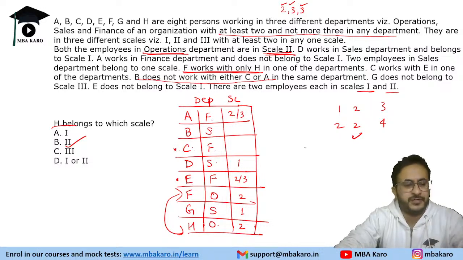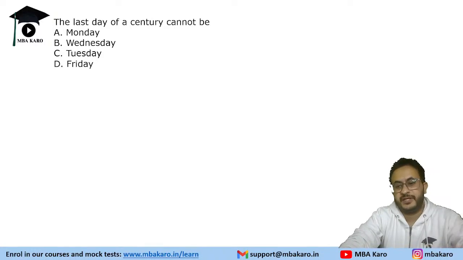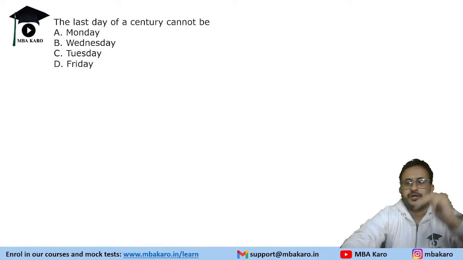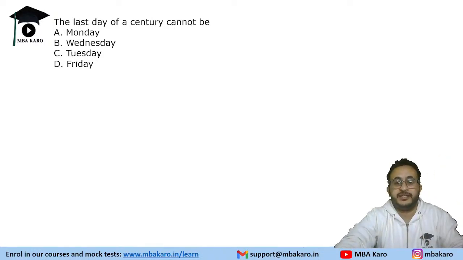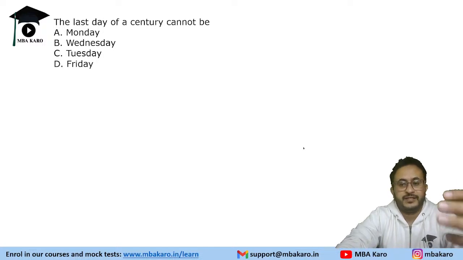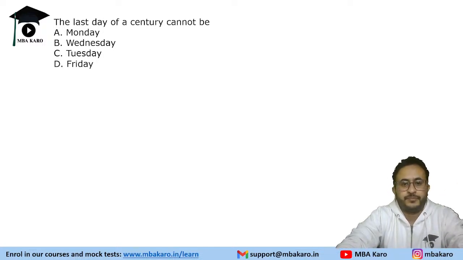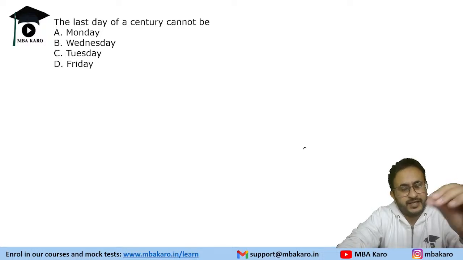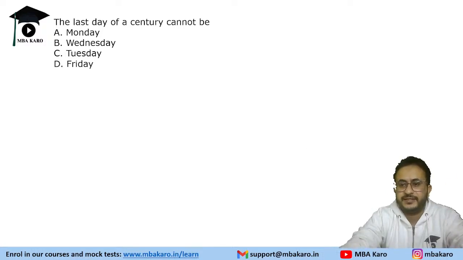Okay, so if you happen to get any lengthy question like this, if it does not have multiple questions, do not attempt it, because there will be some speed breakers. See, SNAP will be like this, some questions will seem very easy, some questions will be lengthy and could be tricky also. Like we did that coding decoding. So the thing is, avoid those speed breakers. That is the key of SNAP. So some questions would be on the easy side, some could be on the lengthy side also. So it has to be a balanced approach.